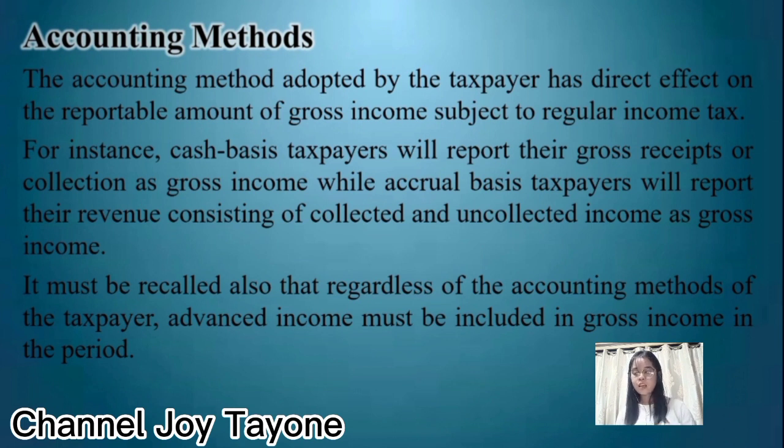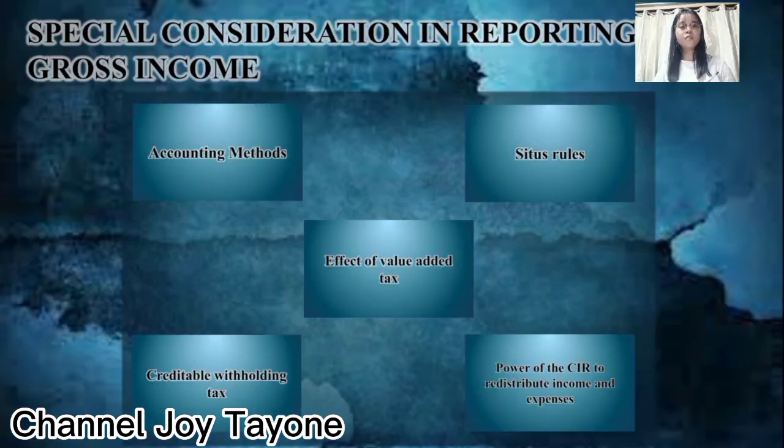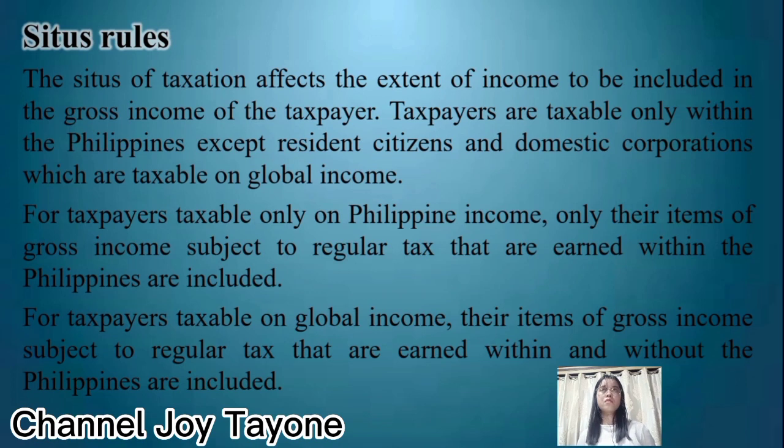For instance, cash basis taxpayer will report their gross receipt or collection as gross income, while accrual basis taxpayer will report their revenue consisting of collected and uncollected income as gross income. It must be recalled also that regardless of the accounting method of the taxpayer, advance income must be included in the gross income in the period received. So we have here situs rules. So our short recap, situs is a place of taxation. So situs of taxation also affects the extent of income included as items of gross income of the taxpayer.